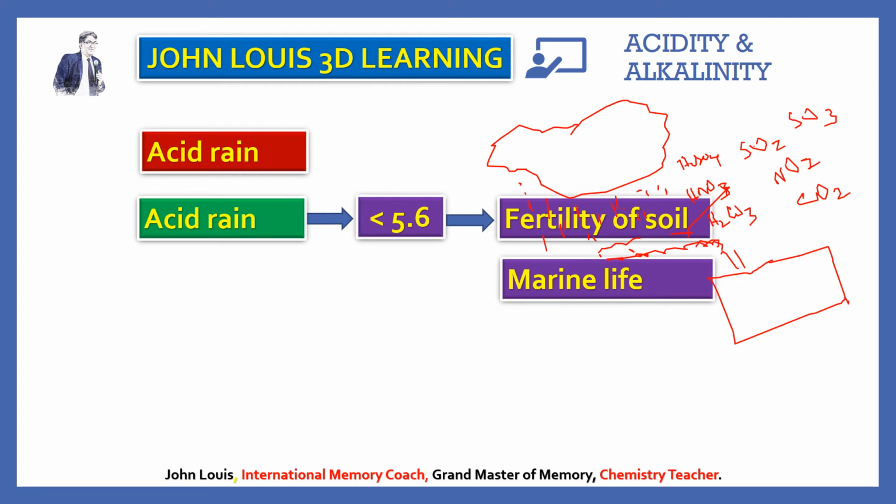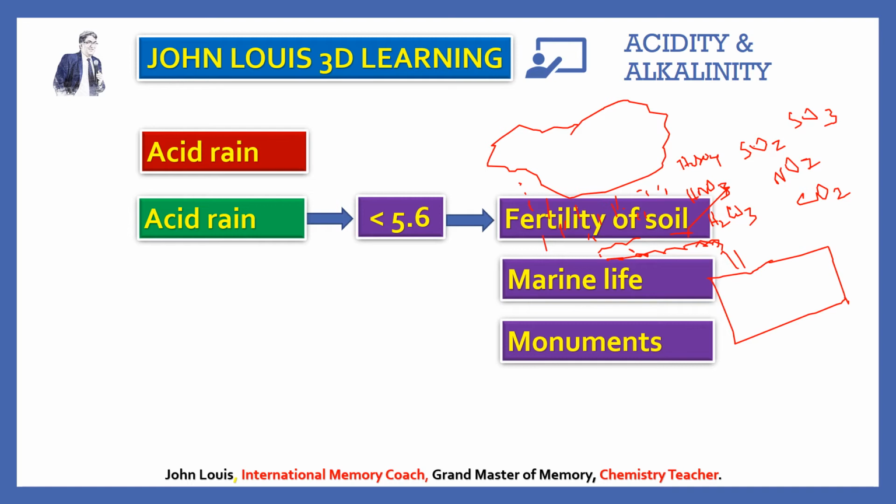Second, it may destroy marine life. Fishes and so many other creatures live in water, and their life is in question. Then acid rain also damages monuments. We have lots of statues and monuments in commemoration of many historical events. All those monuments are also affected by acid rain.